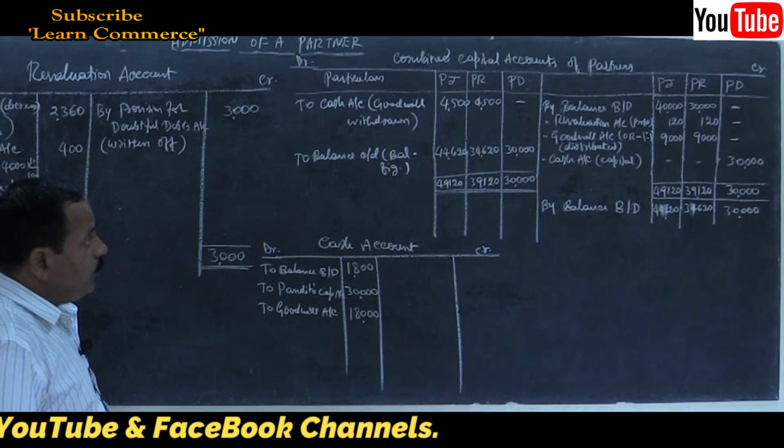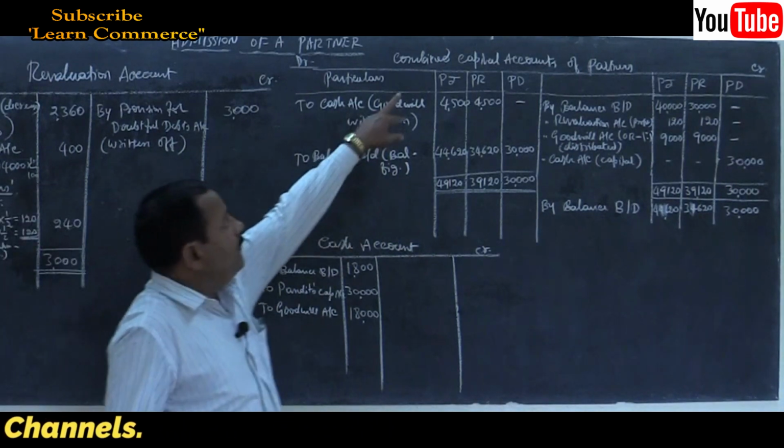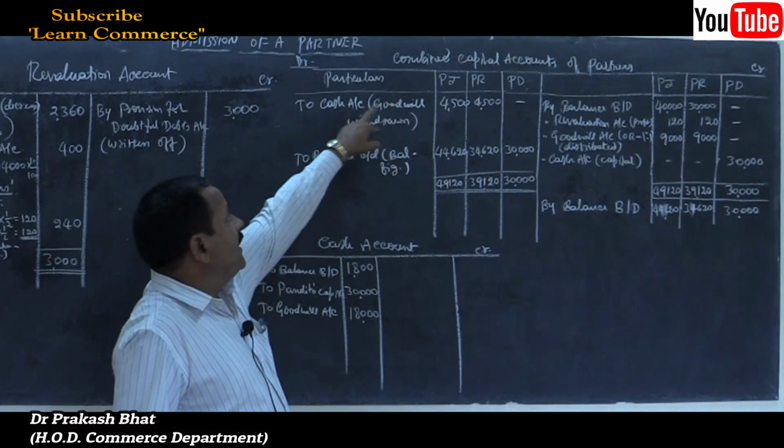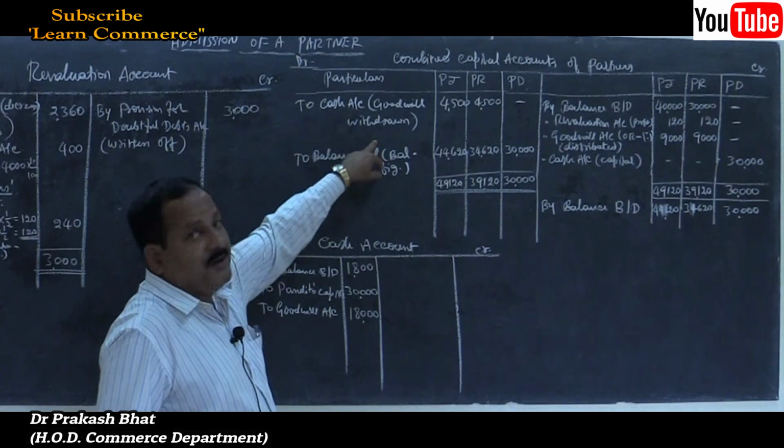Is there any outflow? Yes. Old partners' capital account debit to cash account, goodwill withdrawn.